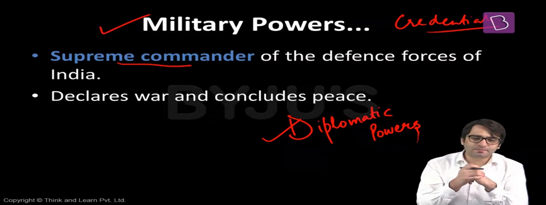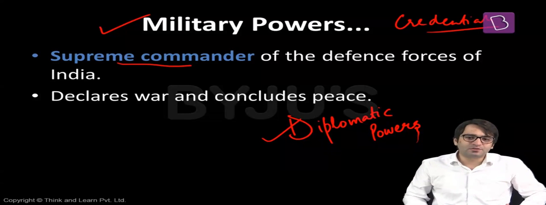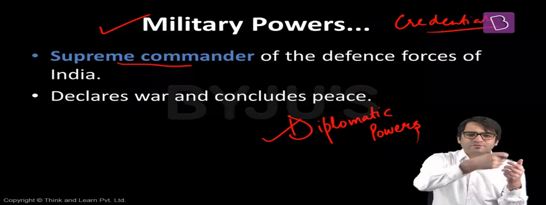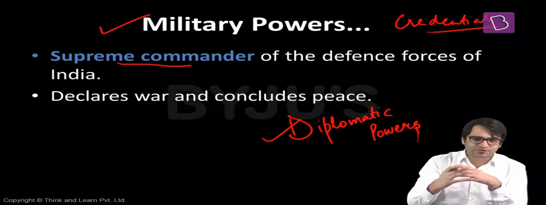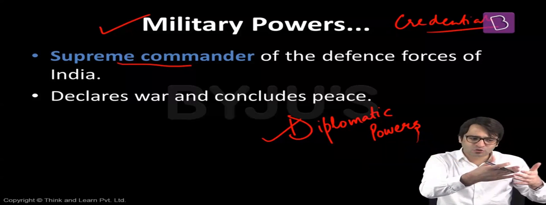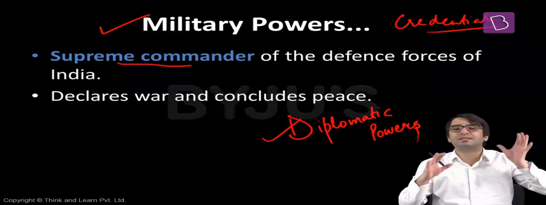Also, the President visits various countries, but here also only on the advice of the Prime Minister. So the Prime Minister can ask the President of India to visit a particular African country or an Asian country because I cannot visit these countries. I have something else to do. You go and visit these countries so that we can have good relationships with these countries. So on the advice of the Prime Minister, the President visits these countries.